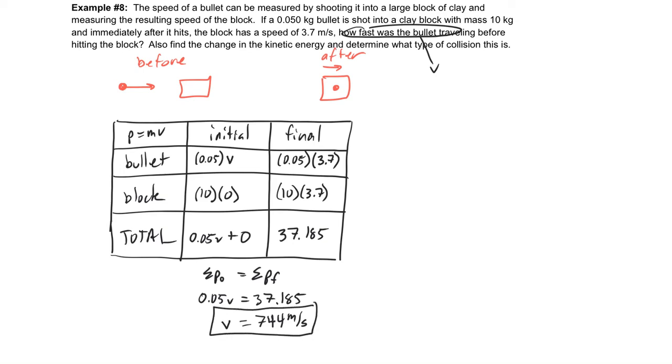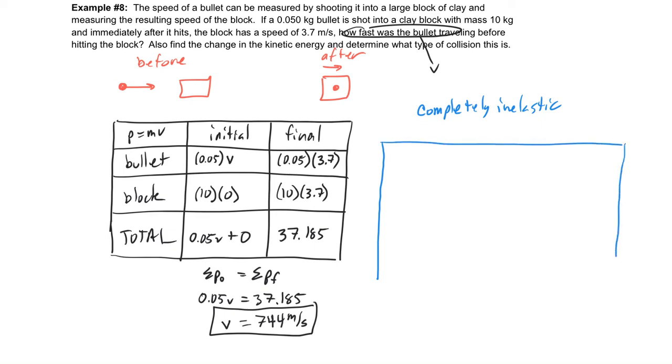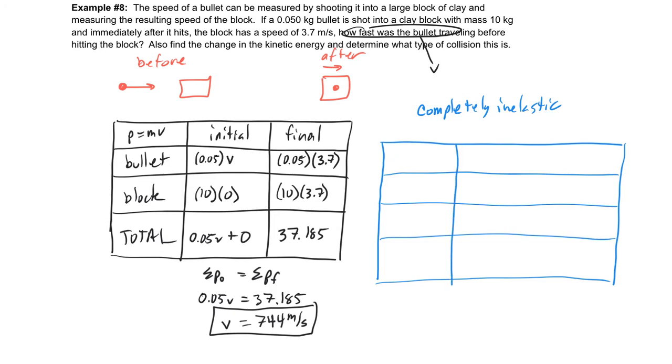All right, great. Now the next question is: find the change in the kinetic energy and determine what type of collision this is. All right, so this time we can't cop out by just saying, oh, we know it's completely inelastic. Yeah, we know it's completely inelastic because the two stick together, right? So it's definitely going to be completely inelastic. All right, now the question is, what is the change in the kinetic energy? So we're going to need to figure out how much kinetic energy there was before and how much kinetic energy there was after. Now we can do that using a table. You don't have to use the table, just like for momentum, you don't have to use the table either, but it's sometimes helpful. So here we go.